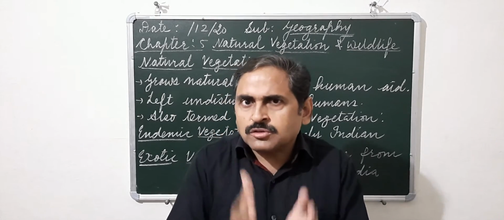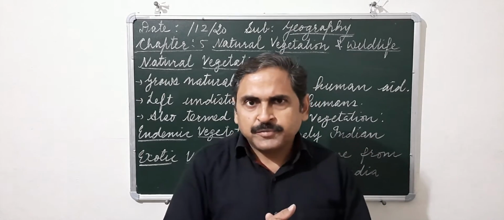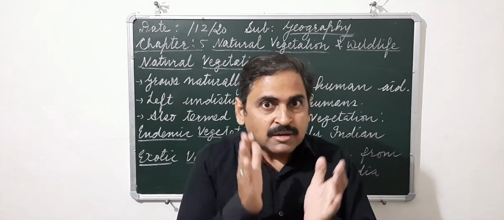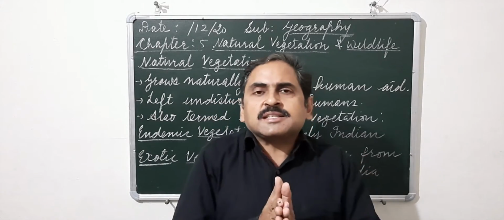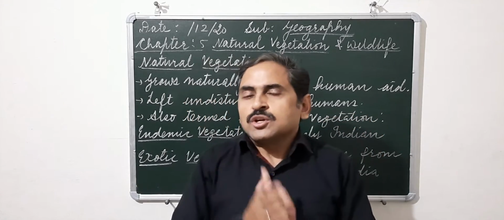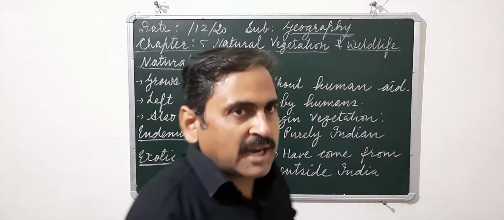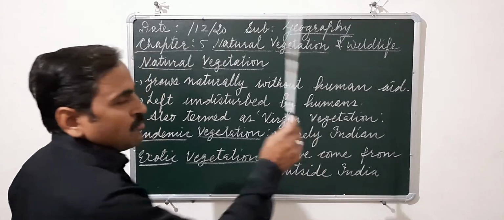But have you ever thought how the trees have come up in the forest? How does the grass grow in the grasslands? How do such things happen? About all these things we will study in this chapter. So my dear students, today we are starting a new chapter in geography, that is natural vegetation and wildlife.